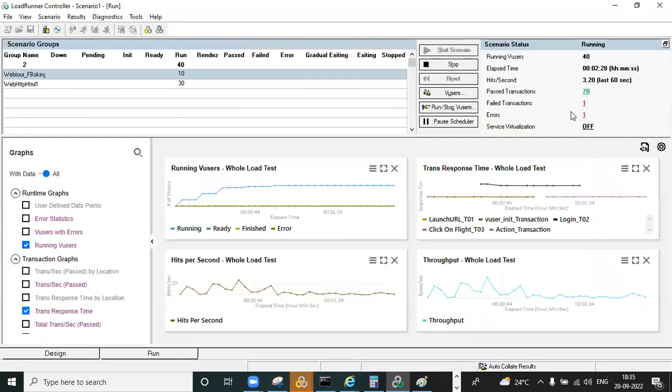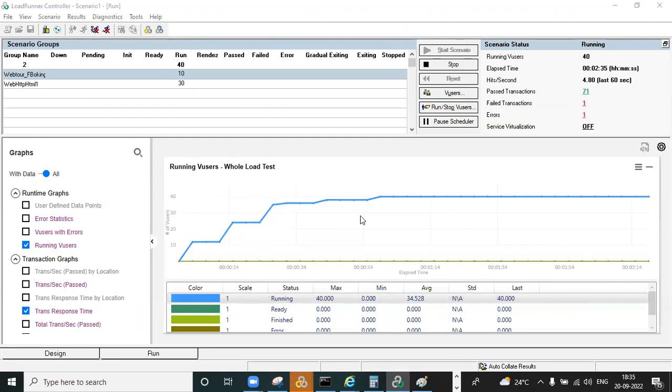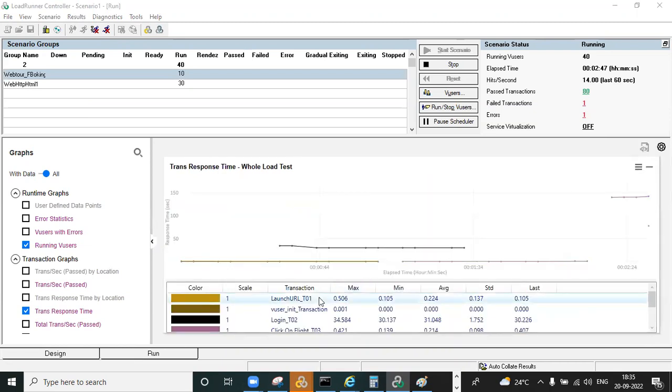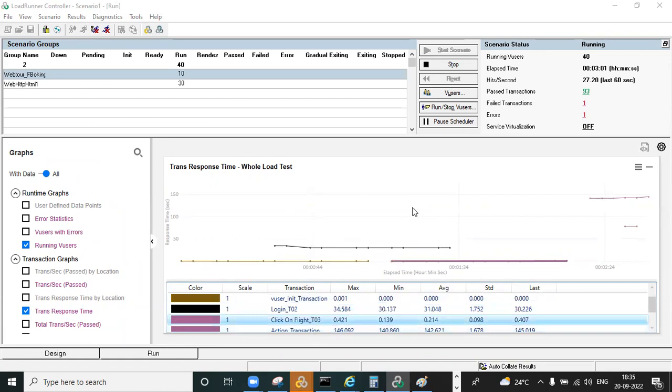During the test you should watch the errors you are getting, and you need to monitor the graphs also, like the running user graph, which shows how many users are running. You can observe that ramp up is completed here, and after that the duration is going. Then the transaction summary: for each and every transaction, how much response time you are getting. The average is shown here for each transaction. You can highlight a transaction so that it is highlighted in the graph.